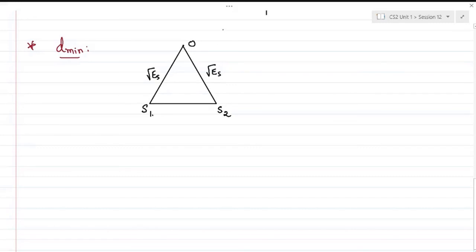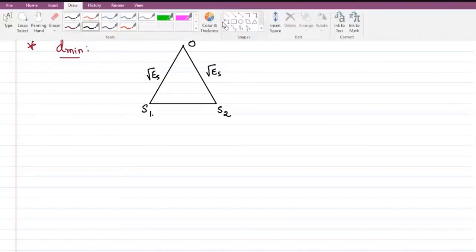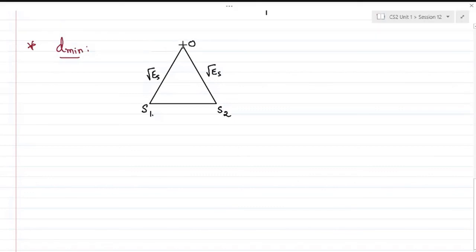And I'll draw a perpendicular bisector from the origin onto this edge S1S2. If I call the distance between S1 and S2 as D minimum, and this as P, now I can calculate D minimum using a simple trigonometric relation.